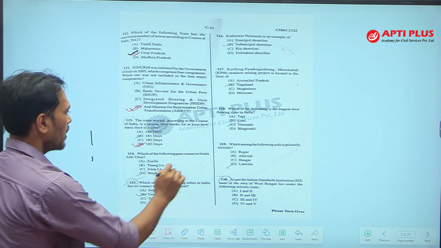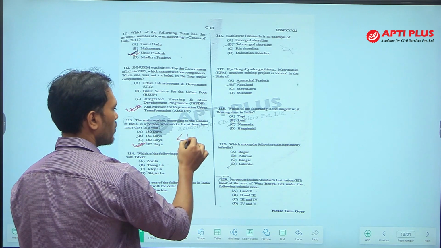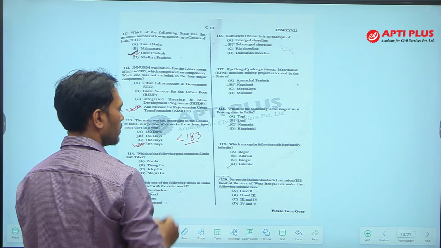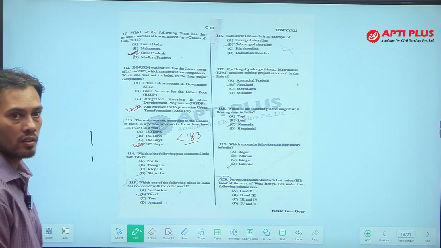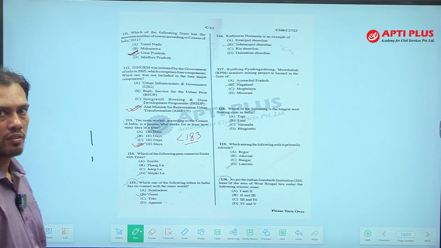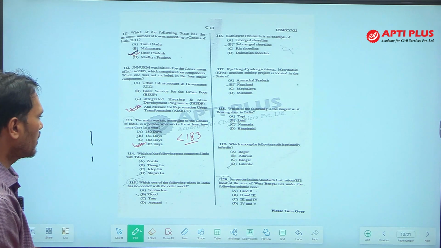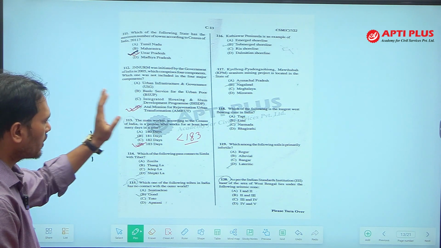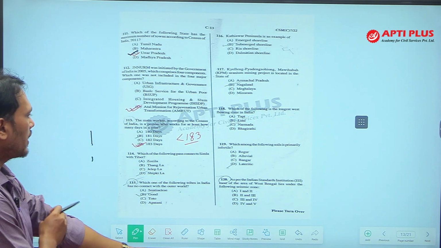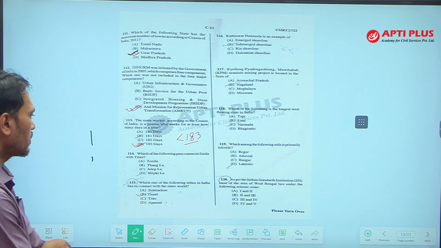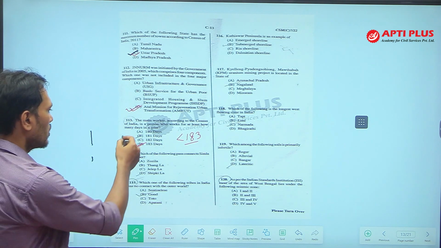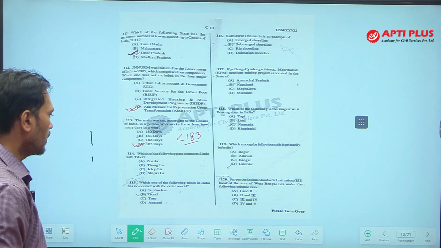If a person is working less than 183 days, that is called a marginal worker. So, marginal worker means having work for less than 183 days, and working for 183 days or more, that person is called a main worker. So, the answer of 113 is D.